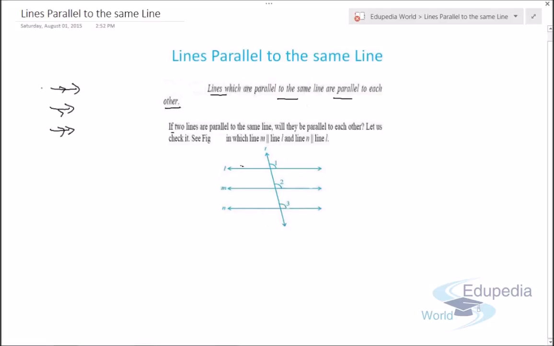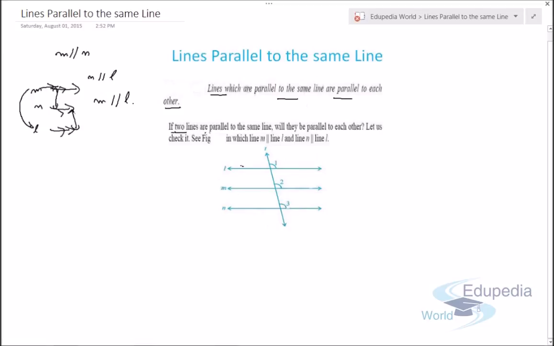Suppose line M is parallel to N and N is parallel to L, meaning this line is parallel to this line and this line is parallel to this line. So from this we can infer that M will also be parallel to L. So this is the concept of lines parallel to the same line.